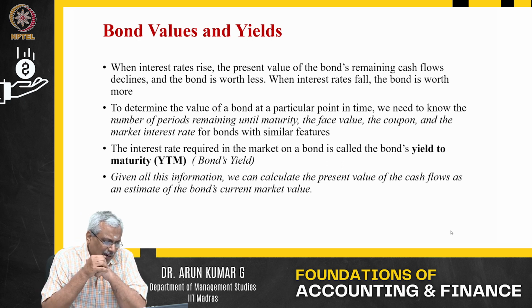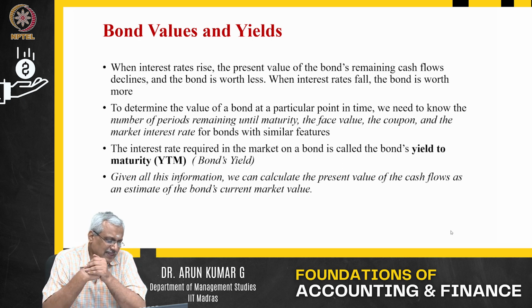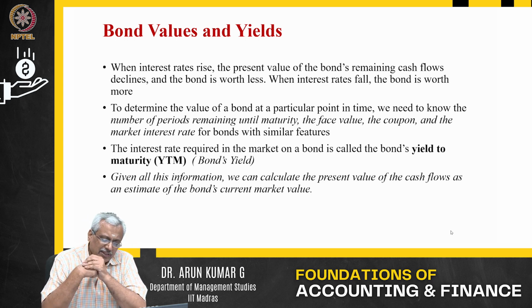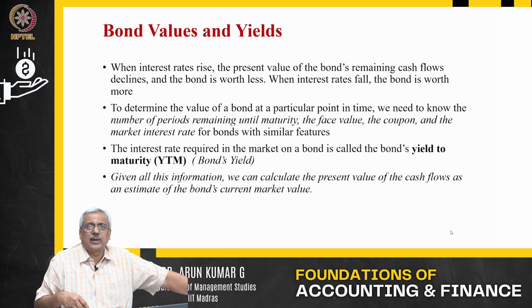Now the next aspect we talk about is what we call the yield of the bond. I talked to you briefly about yield, yearly yield, 10%, 12%, because my expectation is 12%, my expectation is 8%, that is the yield. Now we talk about YTM, yield to maturity. The interest rate required in the market on the bond is also called the bond's yield to maturity. In this particular case, the yield to maturity is 12%, till the date of maturity. So let us look at calculating the present value, and the next basic aspects of the bond as we go along.